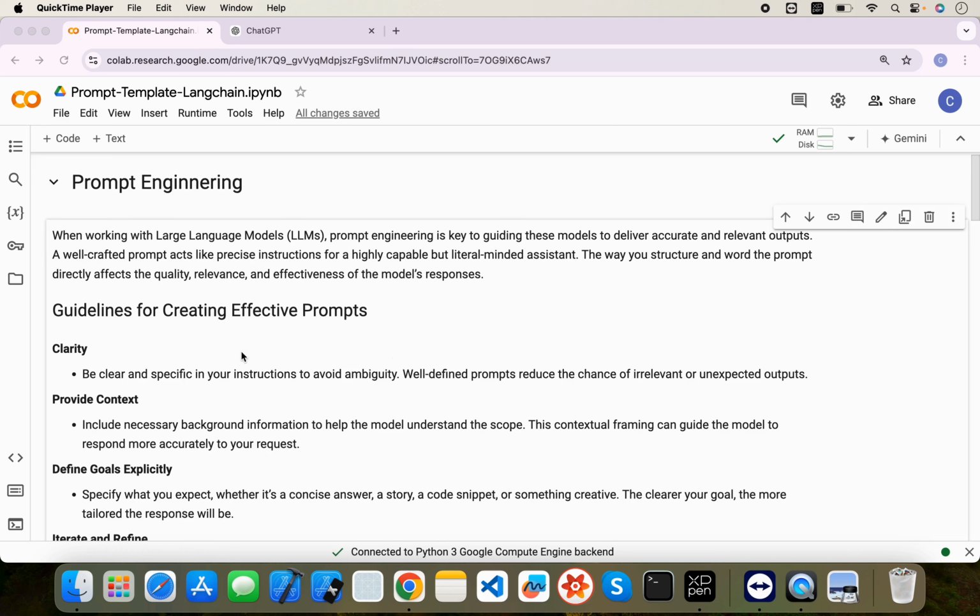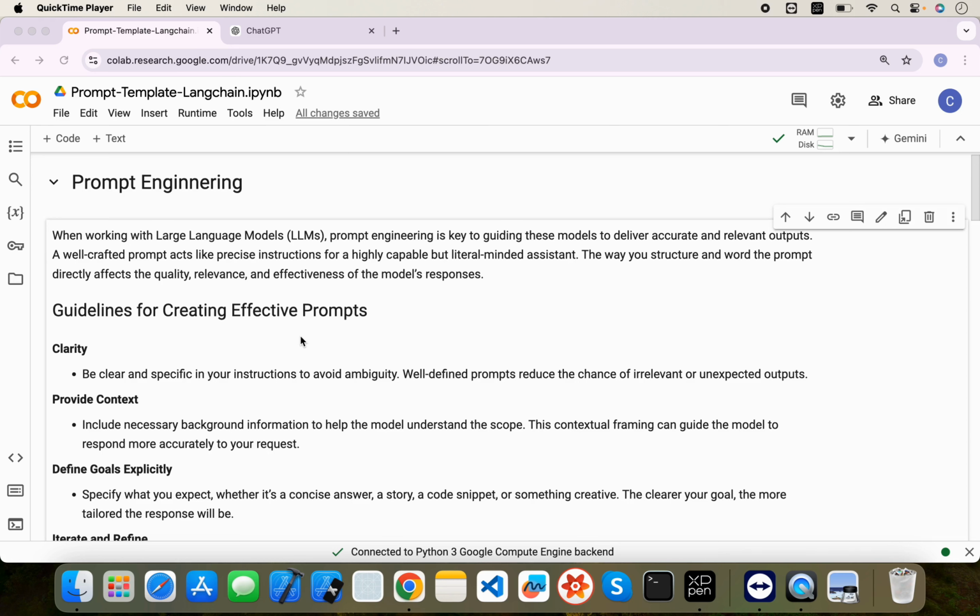When working with a large language model, prompt engineering is the key to guiding these models to deliver accurate and relevant outputs. A well-crafted prompt acts like a precise instruction for a highly capable but literal-minded assistant. What does it mean by literal-minded? Whenever you provide some instruction to the LLM, it will follow that instruction and provide the answer. So it is your task to provide precise and accurate instruction, because it will not use its own brain. Whatever you provide, it will generate the answer accordingly. That should be very clear.